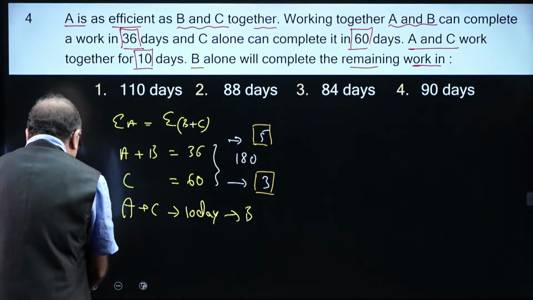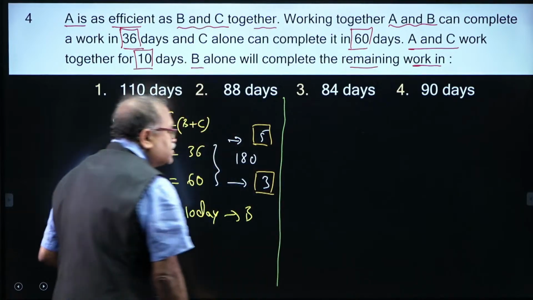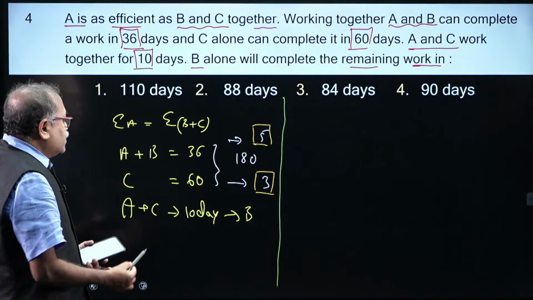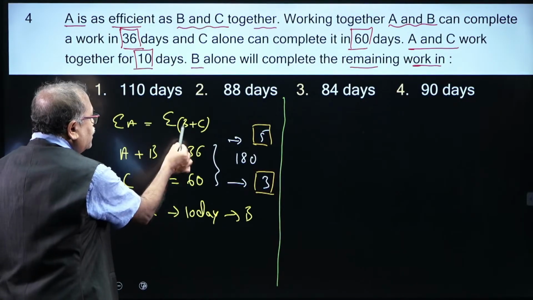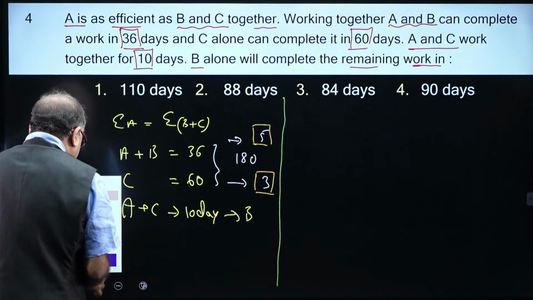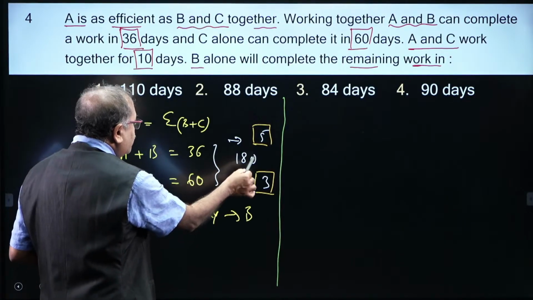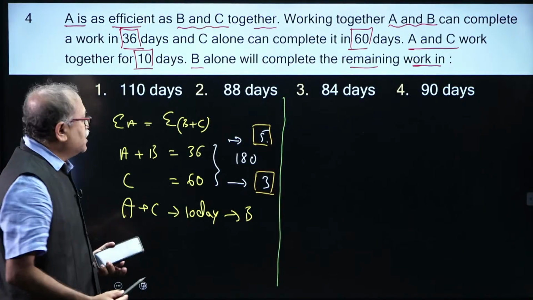Okay. Let me answer this, and I am very happy to notice that within no time you are answering this question. So, here the efficiency of A is the same as B plus C. What is the total efficiency? The total efficiency is 5 plus 3, which is 8.